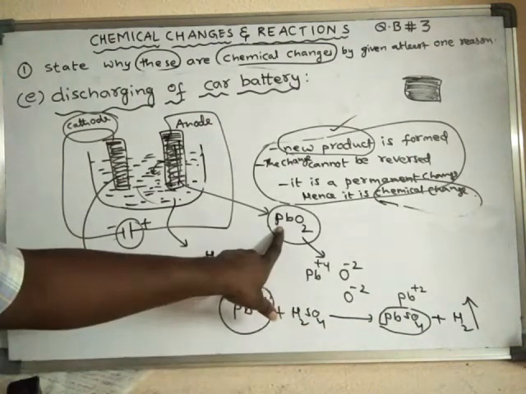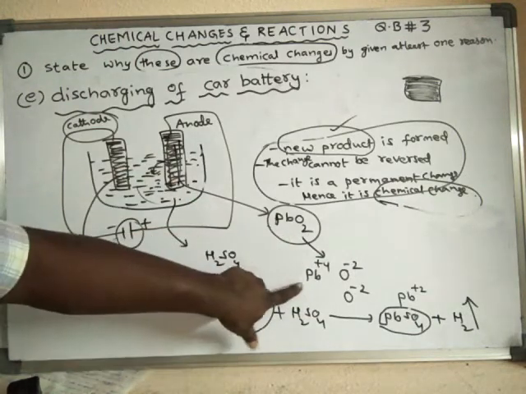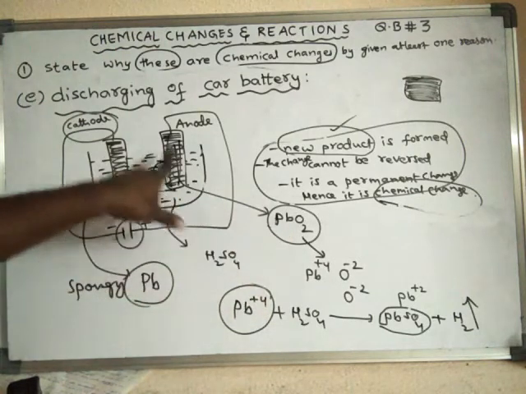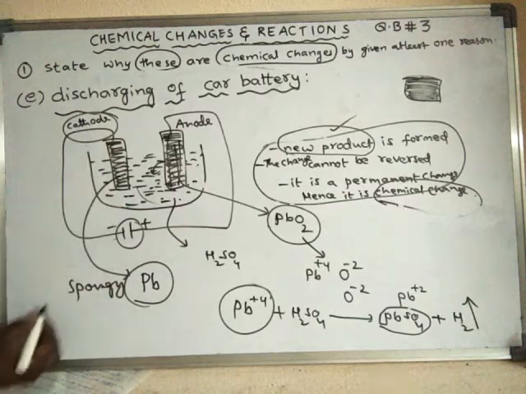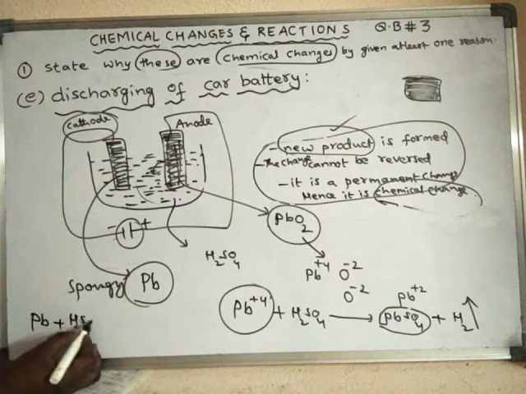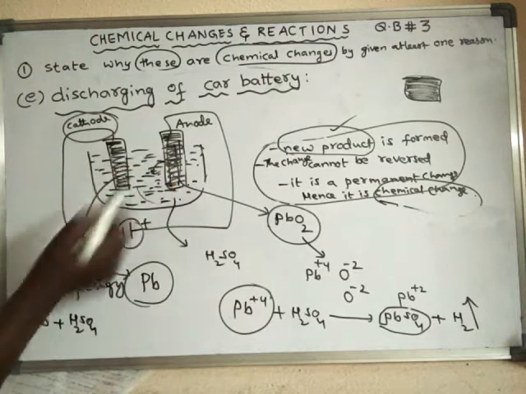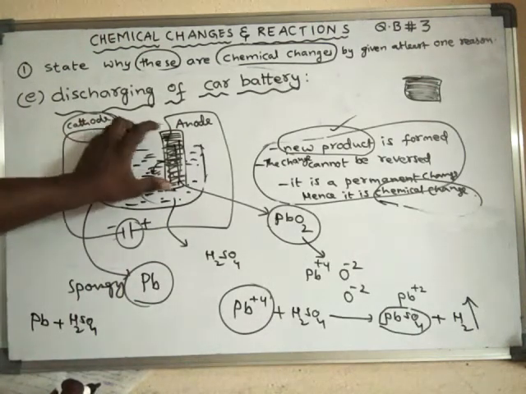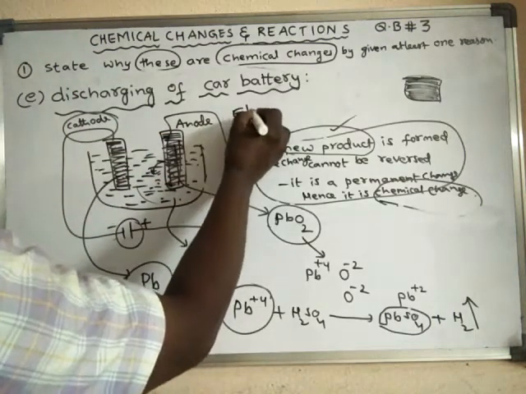So discharge of which one? This is coming from lead dioxide. So that means lead dioxide is discharged at the anode. Okay, and at the same time here at the cathode, what happens? The lead from the cathode also will react with the sulfuric acid. Actually this is a liquid, and these two are called electrodes. One electrode is called the cathode and another electrode is called the anode.